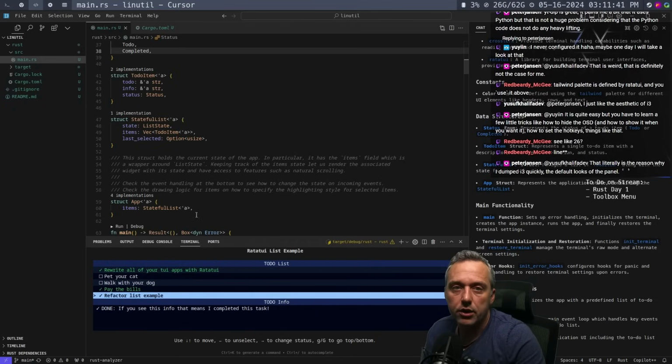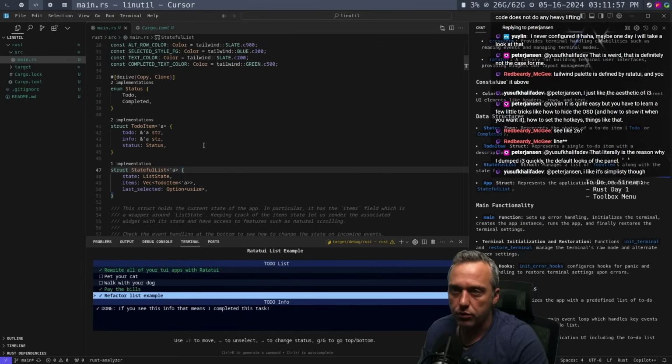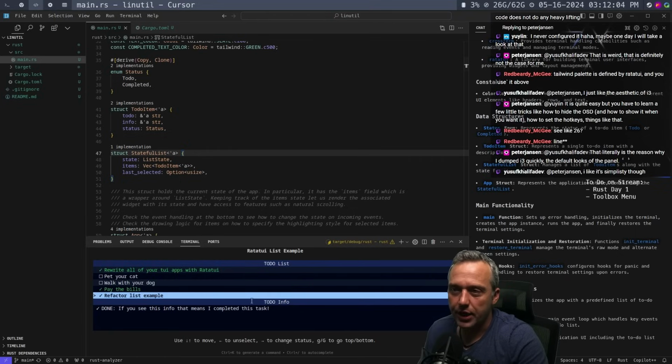Oh, okay. Tailwind palette's part of Ratatui. That's why I was able to pull it in so quickly. I was about to say, I thought it would be defined as another cargo, but it's not. So that's cool. And right now I'm just walking through the start of this so I have a base understanding of what each thing is doing. And then we can reformat this as we see fit.